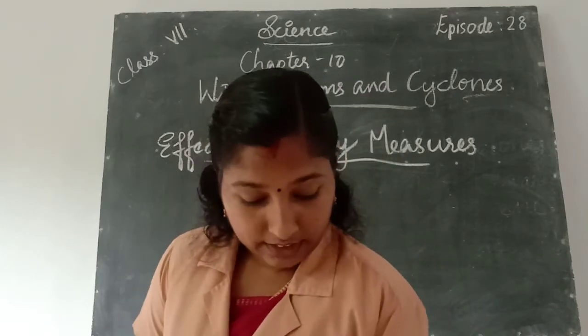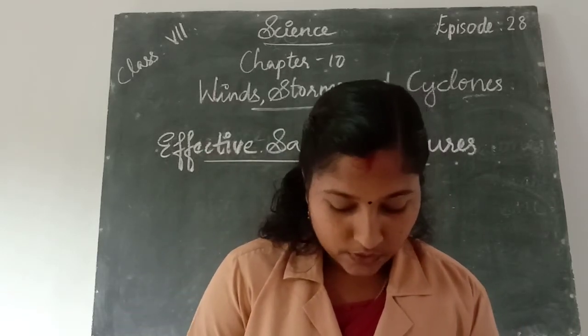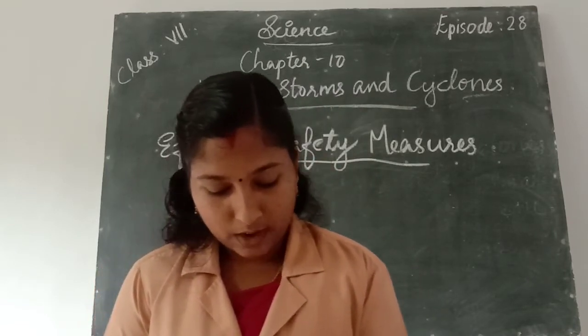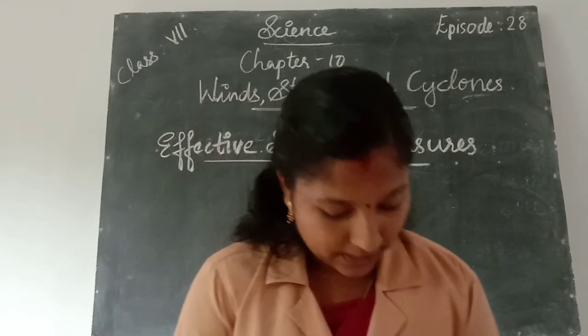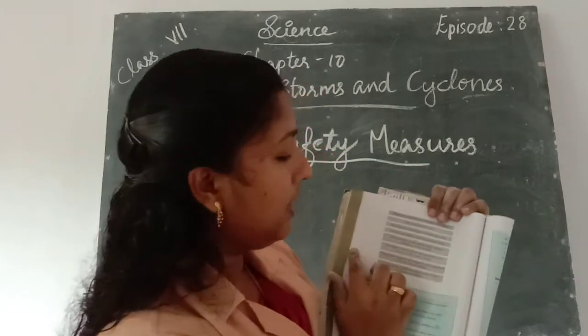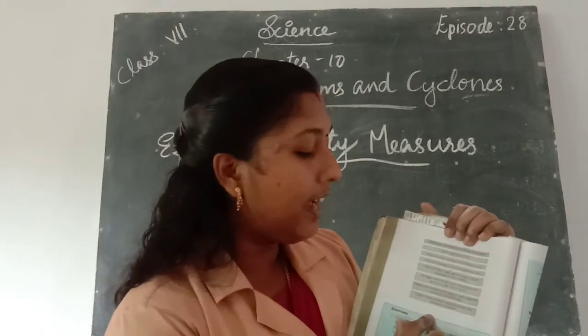So in your textbook, the flowchart will help you to understand the phenomena that lead to the formation of clouds, falling of rain, and creation of storms and cyclones. On page number 92, a flowchart is given showing how clouds, then storms and cyclones form.